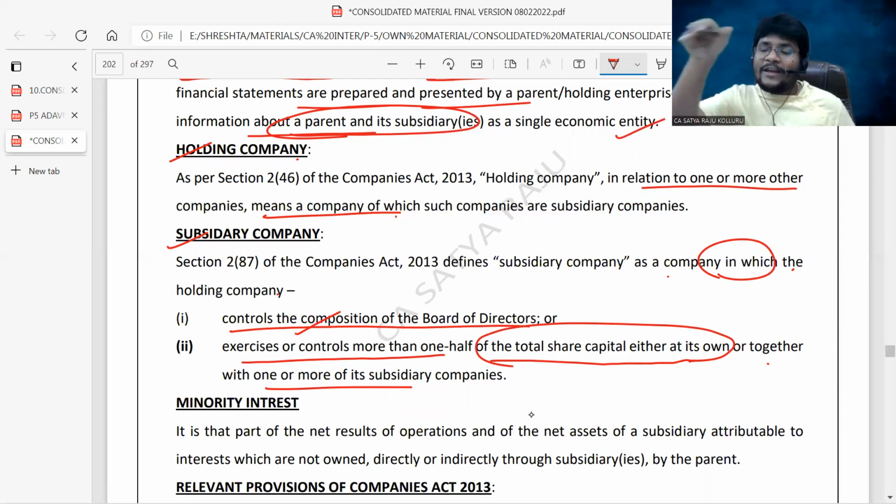Maybe you can own directly, or indirectly through your other subsidiaries also. We've seen such type of relations already under related party disclosures. So the controlling power you may have directly, or maybe a certain portion you hold and the remaining portion you hold with your subsidiaries as well. That is directly or indirectly controlling, anything we can call controlling power.